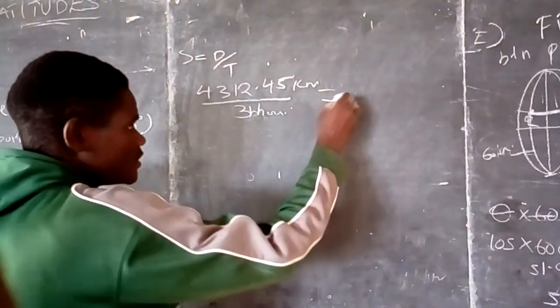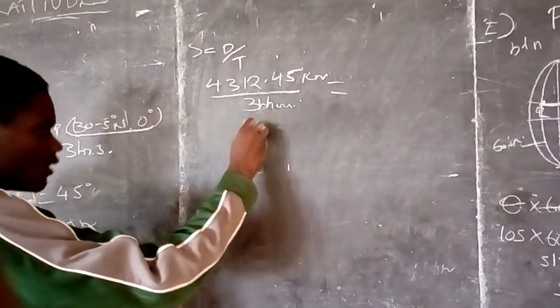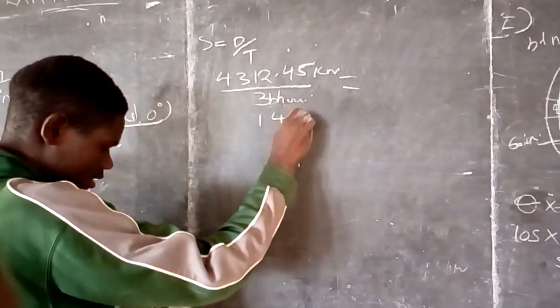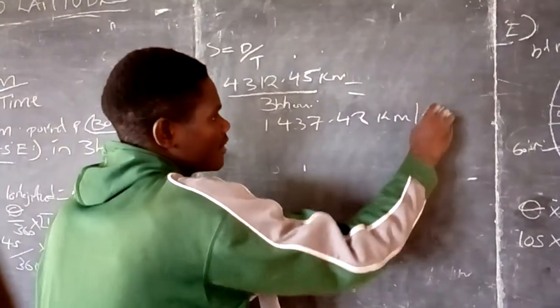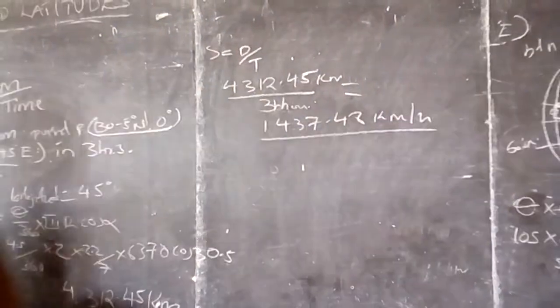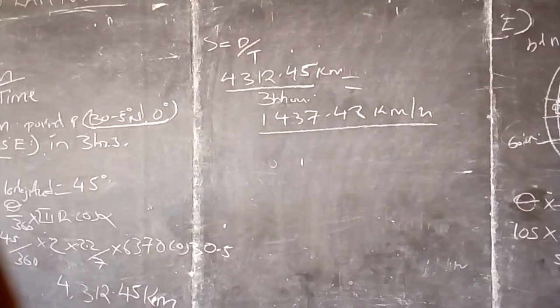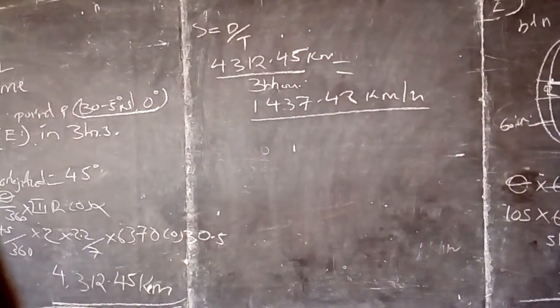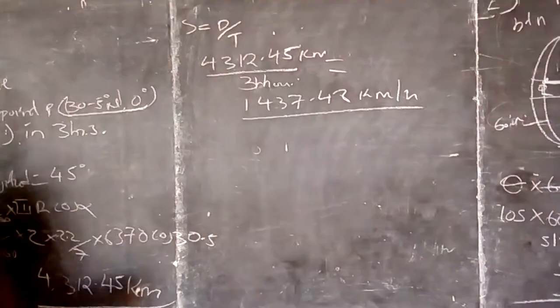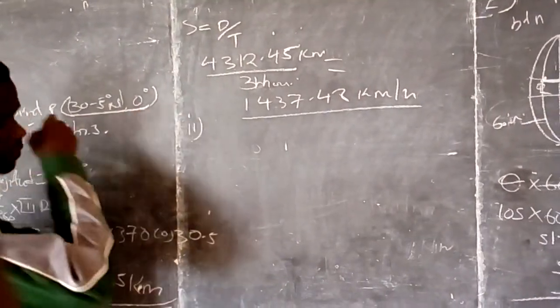I get the speed is 1,437.48 kilometers per hour. Now that is the speed. Then they again ask to get the speed in nautical miles per hour or knots. Now the speed in knots there.